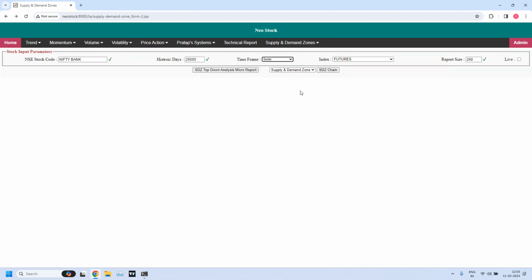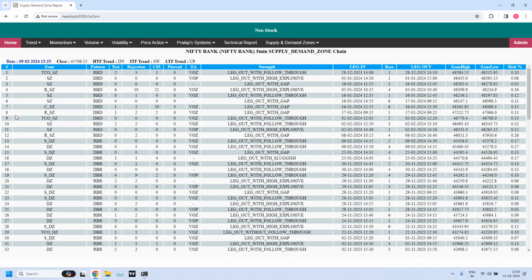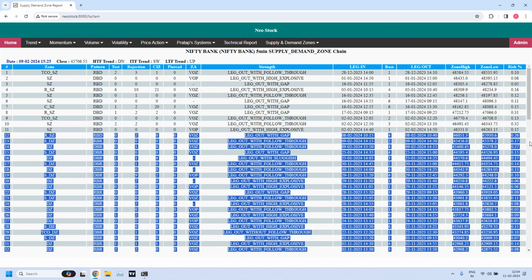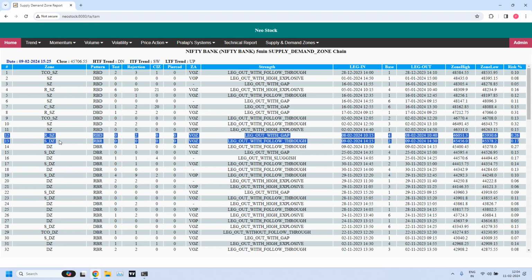Next one, the last one is 5 minutes. Let me generate the chart. The immediately available supply zone is 12th and 13th is immediately available demand zone. See here, both are high liquidity supply zone and demand zone, 5 minutes level. One of these levels should be broken. Then the Bank Nifty price direction will be, we get clarity when one of these zones are violated. Probably whichever the zone is violated, in that direction price movement will be there.